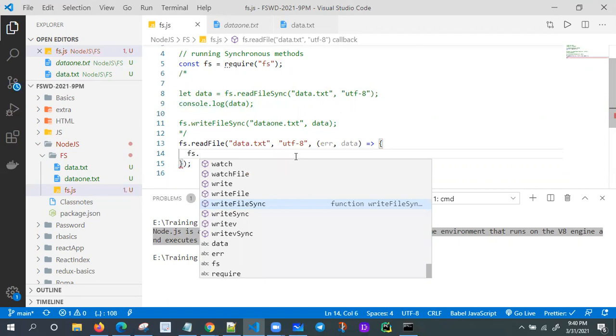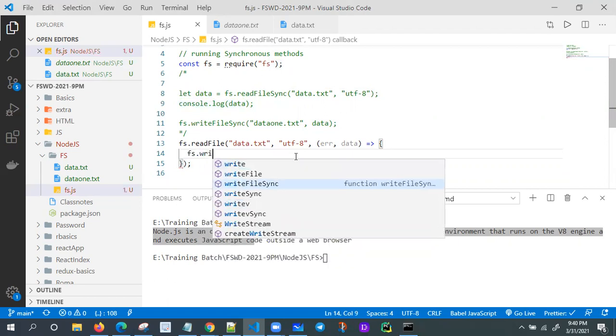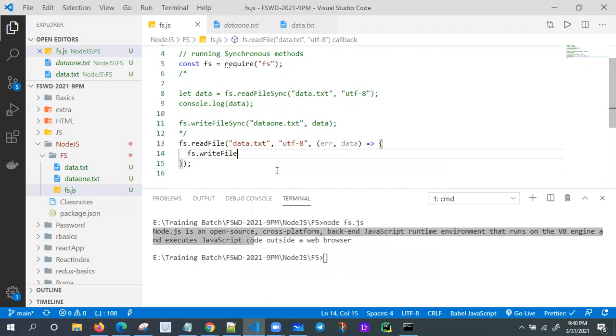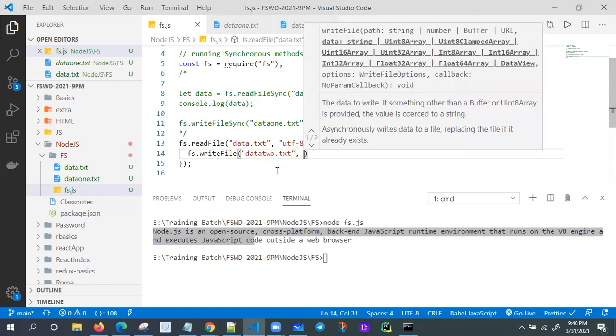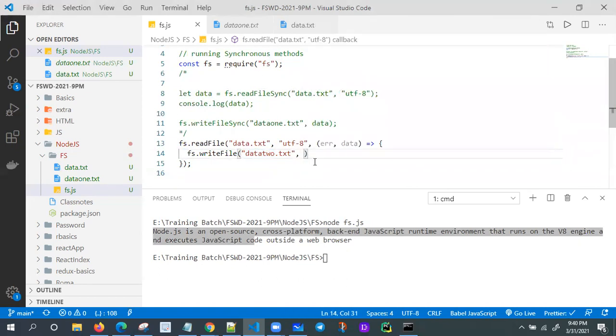Okay. Fine. Yeah, fs.writeFile, not writeFileSync. So where do we need to write? Okay, data2.txt, and I'm passing some data to data2.txt. So I need to write, right? I need to write the data.